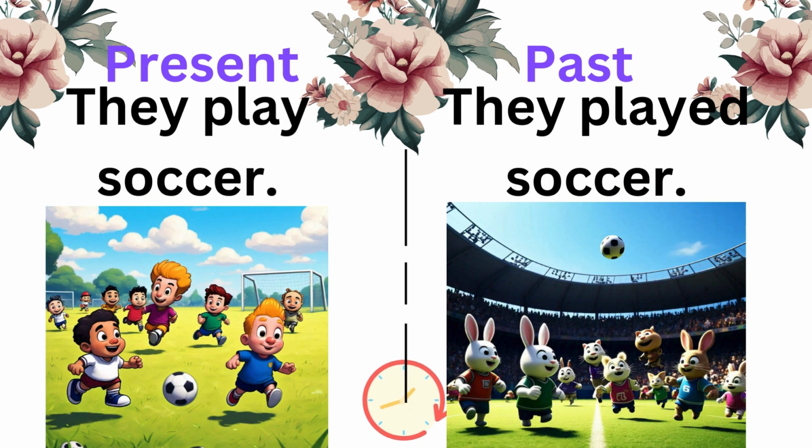Present sentences. They play soccer. The past sentences. They played soccer.